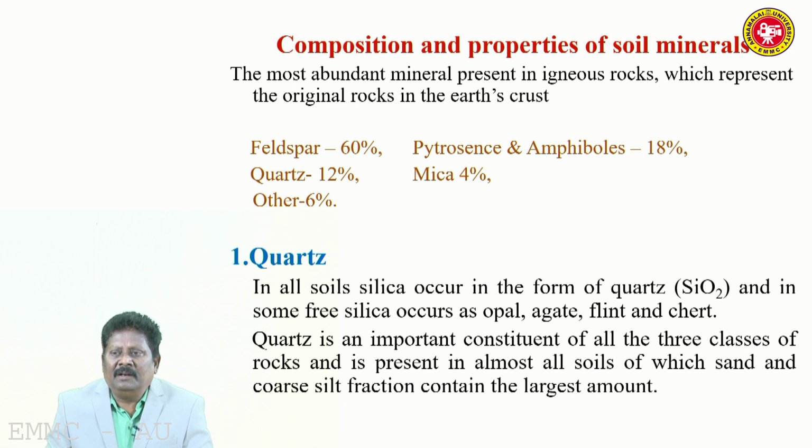We will see one by one the important major categories of soil forming minerals, giving emphasis on soil forming minerals. The first one is quartz. Quartz is SiO2, otherwise called silica. It occurs in all soils. In all soils, silica occurs in the form of quartz, SiO2, and some free silica occurs as opal, agate, flint and chert.